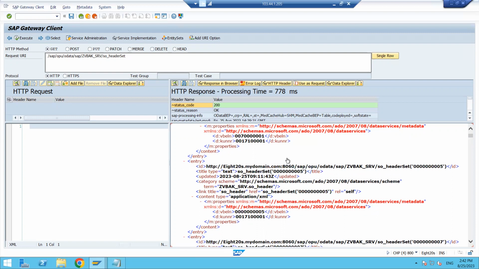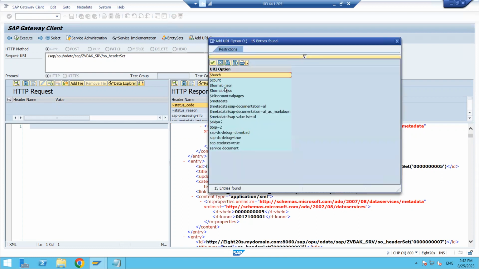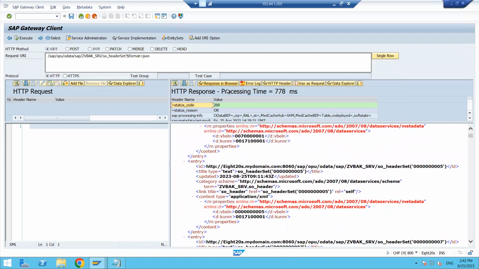So if you want to convert this into JSON format, then what we have to do here: the add URI option is there, right? So click on this button, and here format is equal to JSON. Okay, format equal to JSON. Just select that one, or you can write it also here.